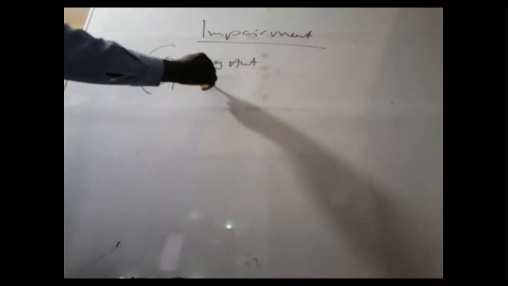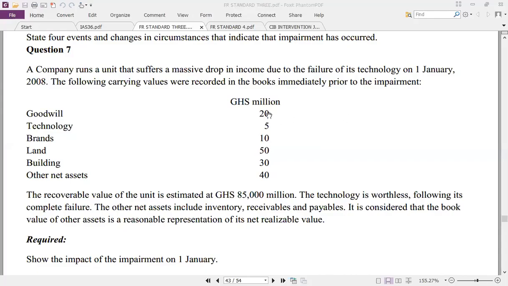Open the bracket. Sum all up, 20 plus the 40, the last one. Can you put all of them together? What's the total carrying amount? From the question, I think it's the one that we calculated. We had something like 155. So 25 plus 10, 35 plus 50, 85. 85 plus 30, 115 plus 40, 155.